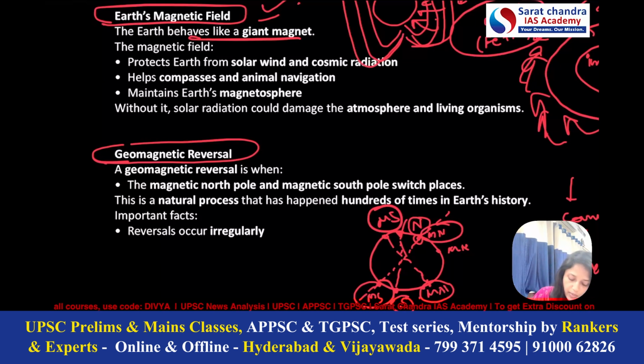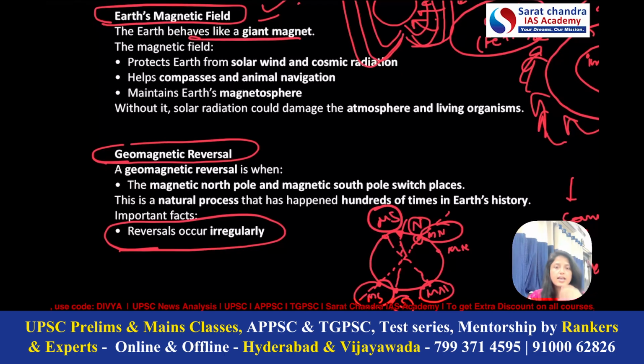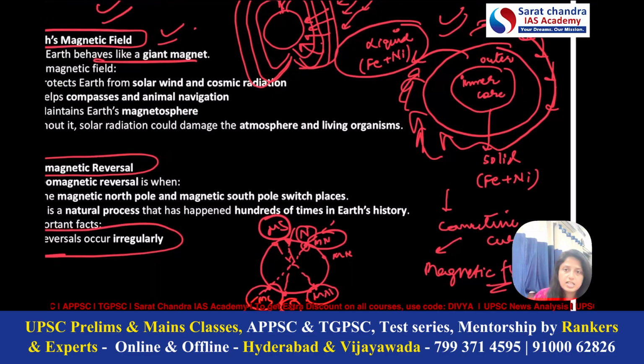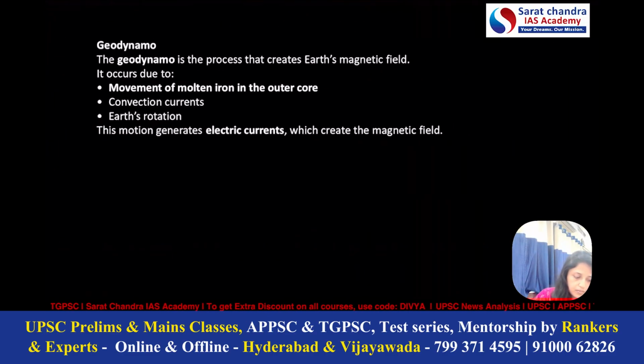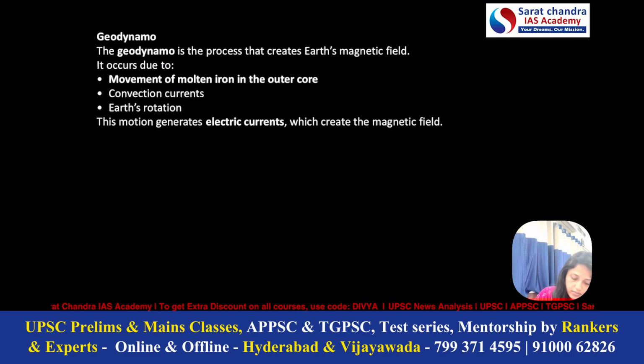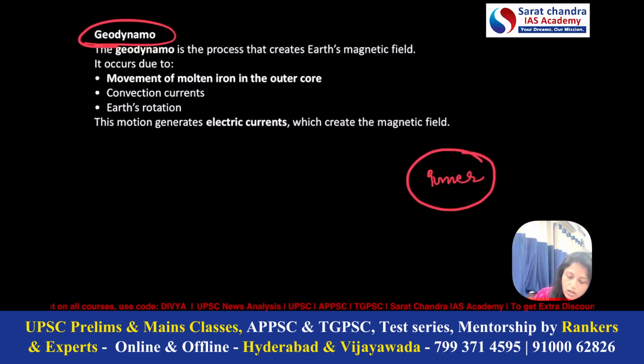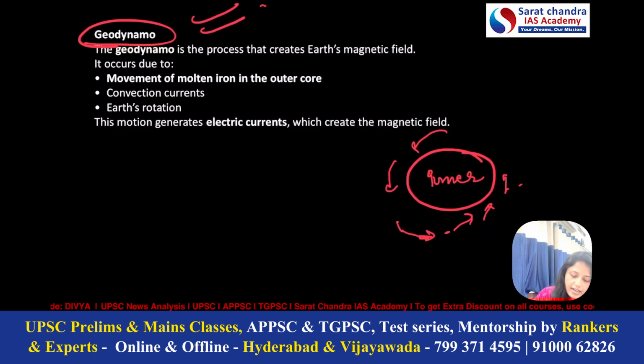Important thing here is geomagnetic reversal is not regular. It's not like after every 10,000 years or 20,000 years it will happen. Sometimes it can happen after 10,000 years, sometimes it can even happen after 70,000 years. Now, about the geodynamo. We already discussed that it's the process that creates the Earth's magnetic field. So, around the solid inner core, the liquid outer core is creating the convective currents, and hence it is creating Earth's magnetic field, which we call geodynamo.